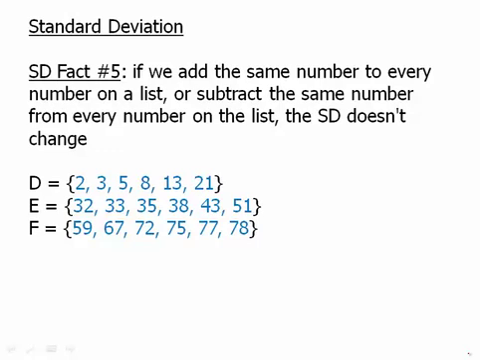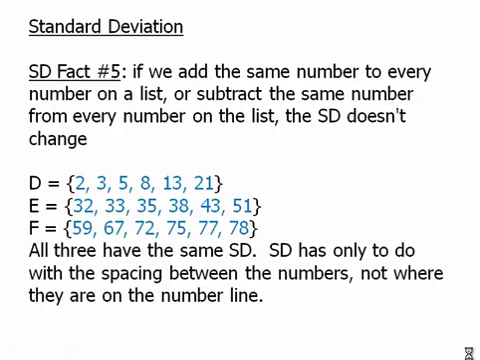In fact, one way to think about set F, if we subtract each number on D from 80, so 80 minus 2, 80 minus 3, 80 minus 5, that produces the numbers in F. And all 3 of these have the same standard deviation. Standard deviation has only to do with the spacing between the numbers, not where they are on the number line.